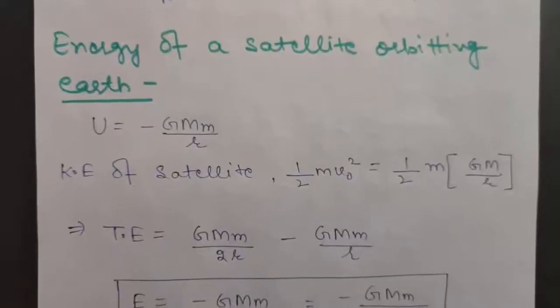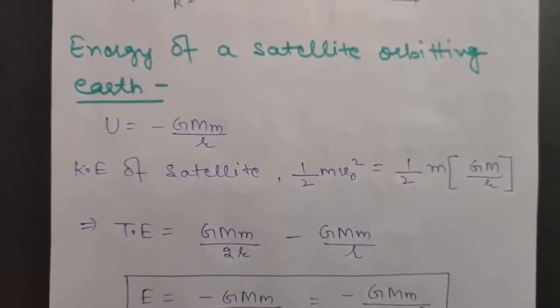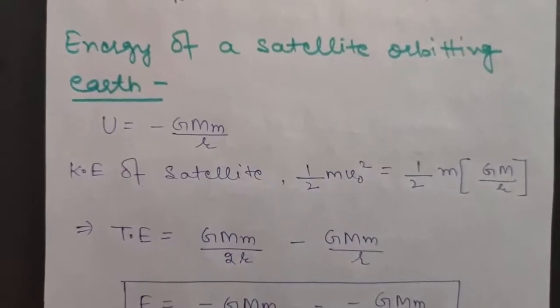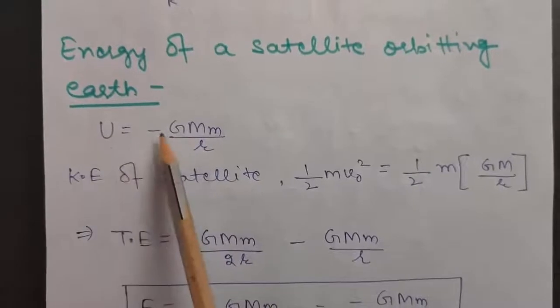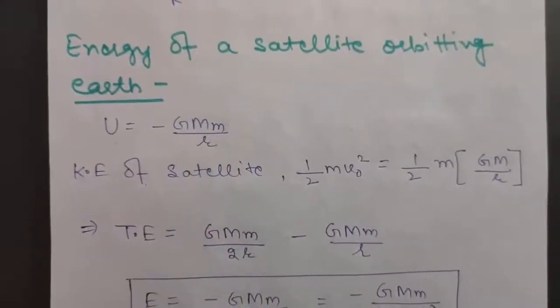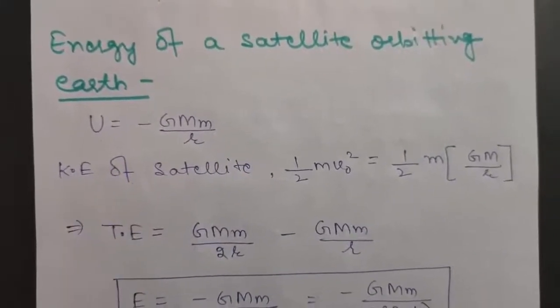Okay, so the next topic is energy of a satellite orbiting Earth. We will be calculating, when any satellite revolves around Earth, what will be its total energy. As you have just calculated, gravitational potential energy is minus GMm by r, where small r is capital R plus h. Total energy will be kinetic energy plus potential energy.